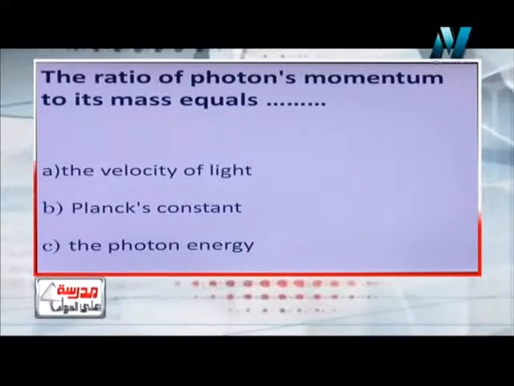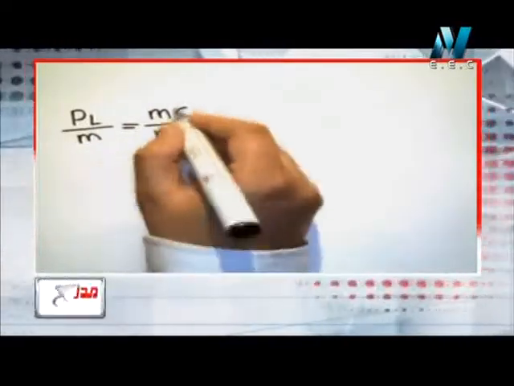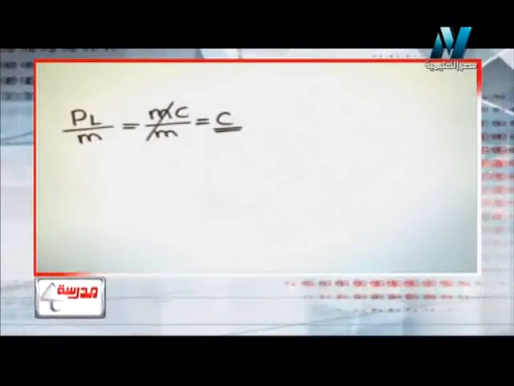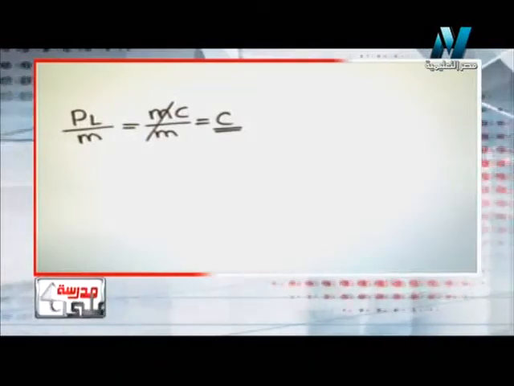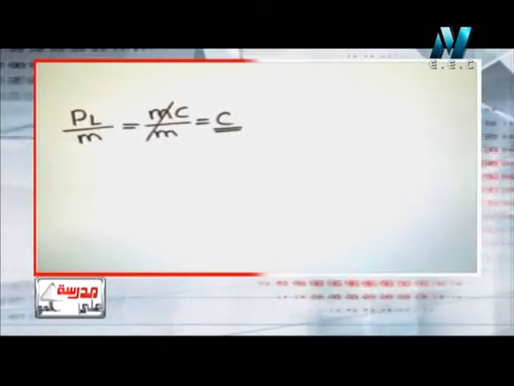So if I divide the linear momentum of the photon by its mass, we know that the linear momentum of any body is the mass of the body times its velocity. If I divide it by the mass, this will give me what? The velocity of the light. So if I divide the photon linear momentum by its mass, the result will be the velocity of the light. So the answer will be the velocity of the light. So let's move to another question.